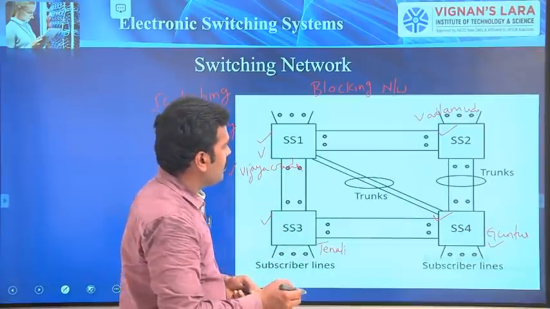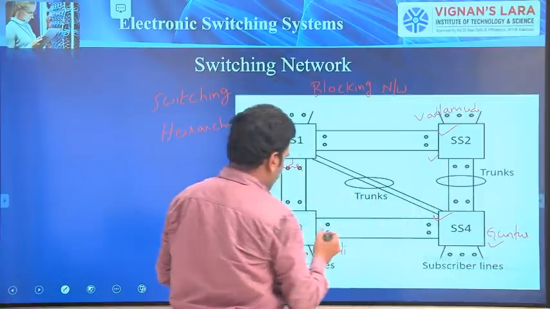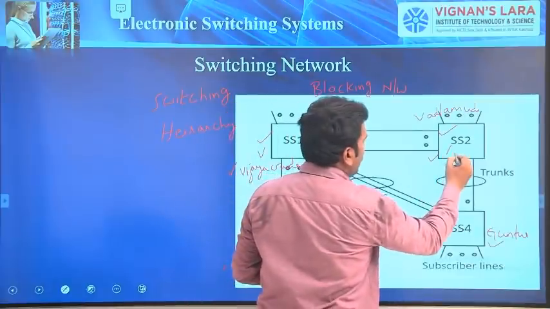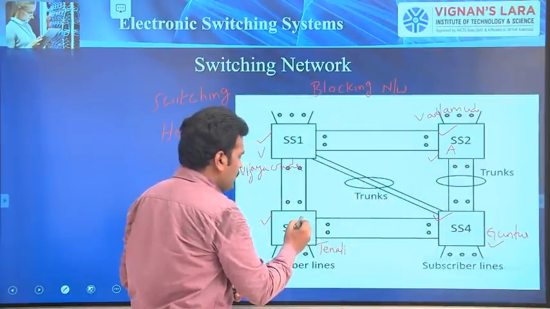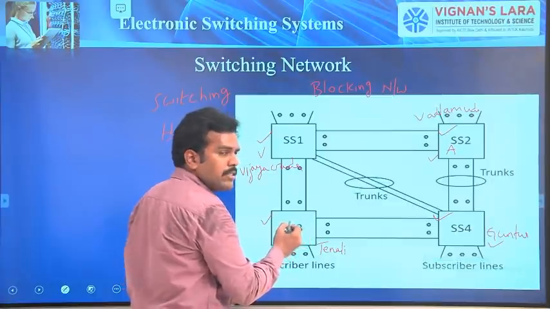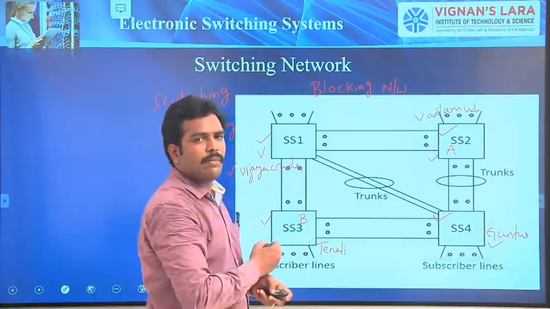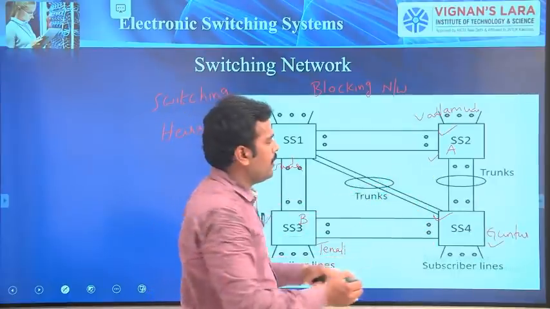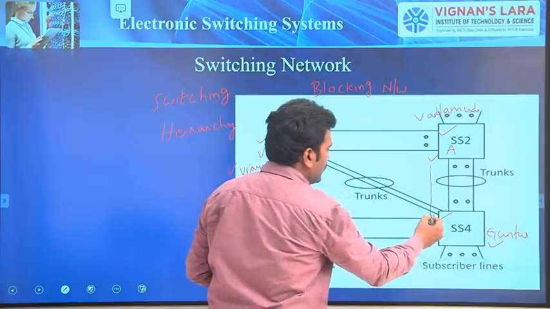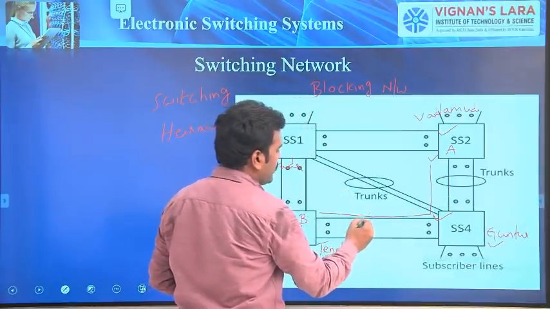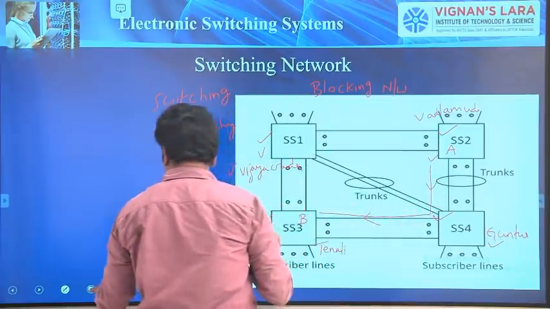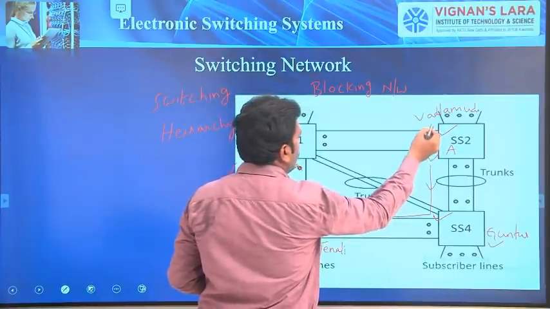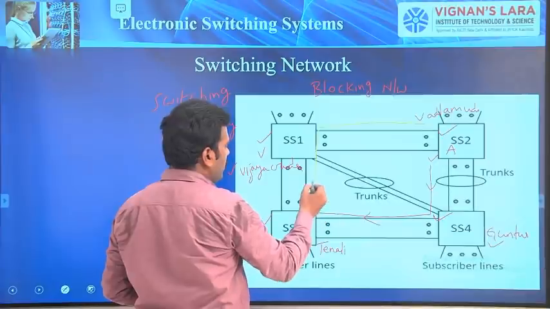For example, from S2 to S3, there is no connection. For example, a subscriber in S2 wants to make a call to a subscriber in exchange 3, for example, B. How to establish a connection? There are two paths possible for this connection. From A, S2 to S4 and S4 to S3. This is one path, right? One more path is also possible: from S2 to S1 and S1 to S3.